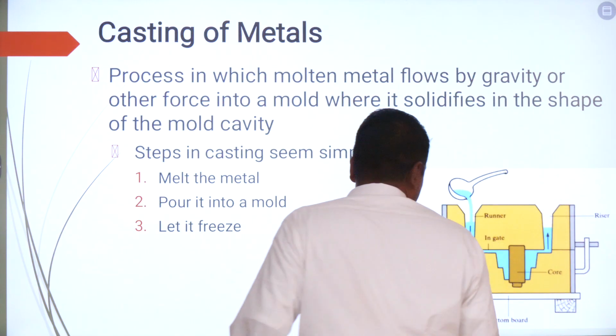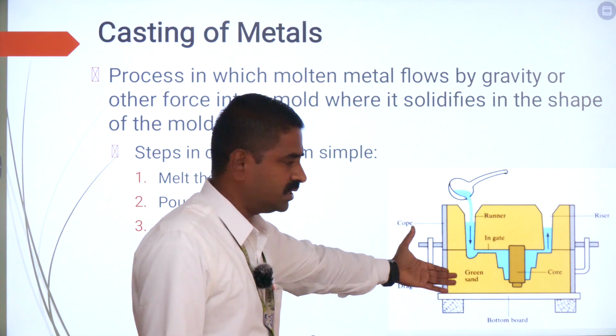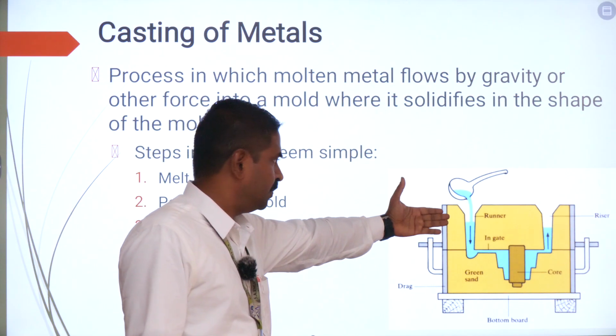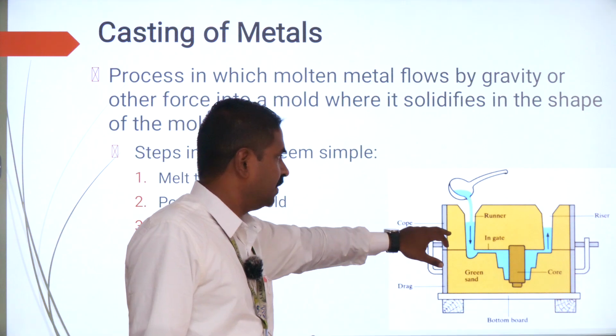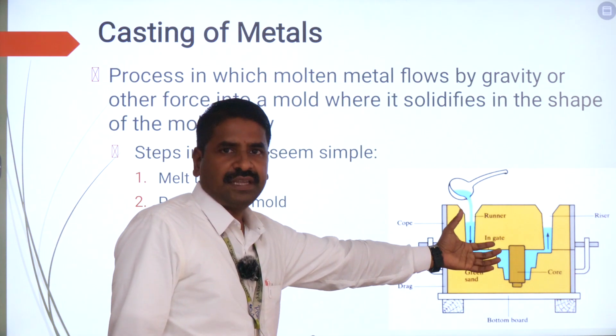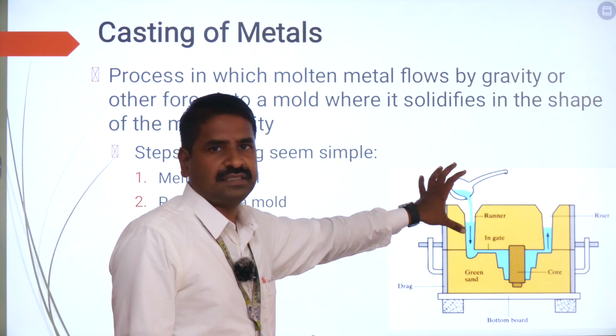So here you can see the basic arrangement of the sand casting process. It is a cope and drag arrangement, in which the molten metal, which you can see in blue color, is poured through the pouring basin, and it reaches the cavity where it takes the shape of the mold. So this is the short definition of the casting process.